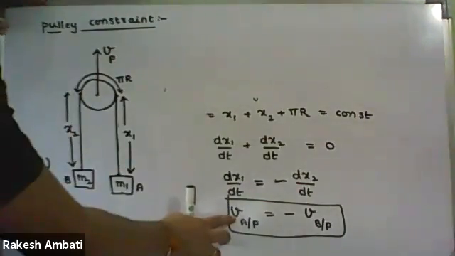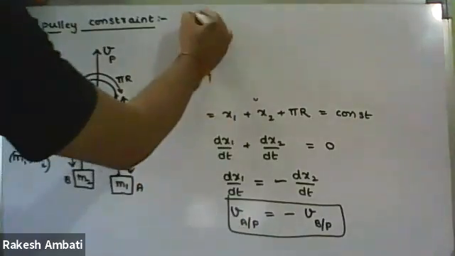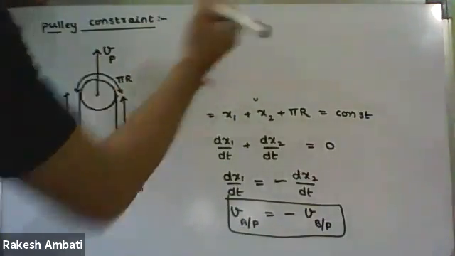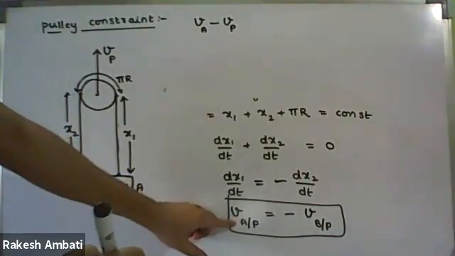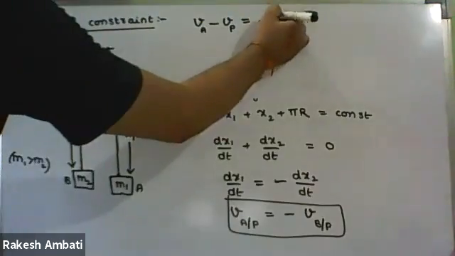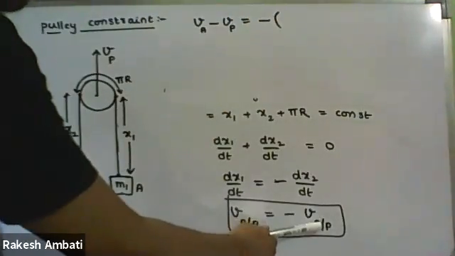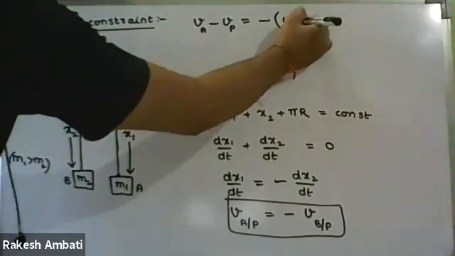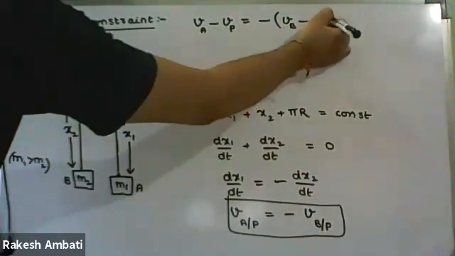Velocity of block A with respect to the pulley, that means VA minus VP. From the relative motion concept, VA minus VP equal to minus of the same thing, velocity of block B with respect to the pulley, so VB minus VP.